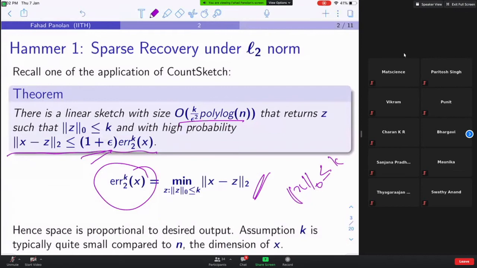Sorry, even that would be 0? Even that would be 0. If that is 0, what is Z? It's the same. It's the same.